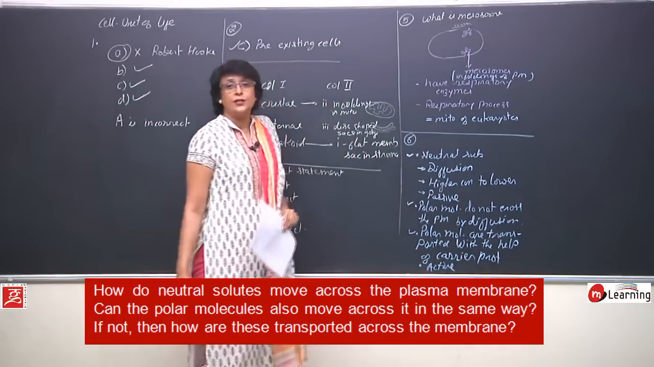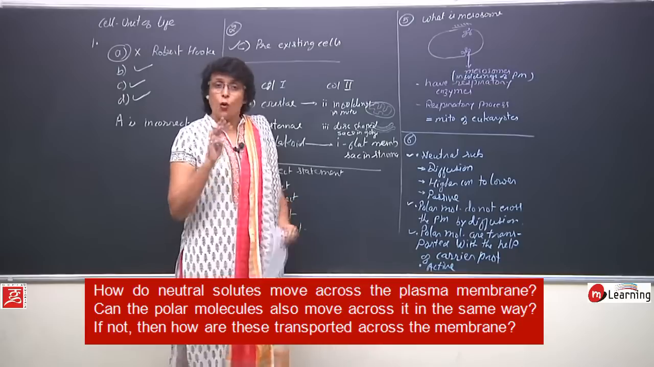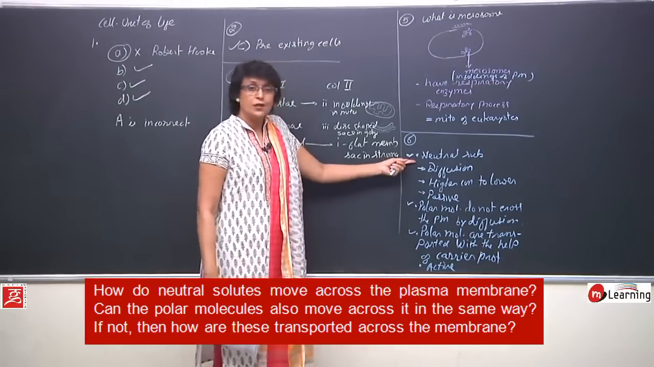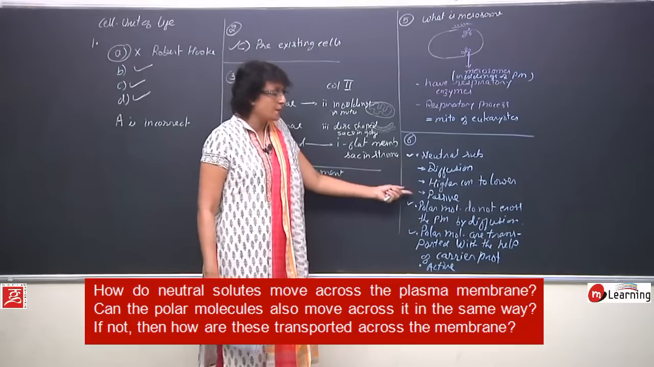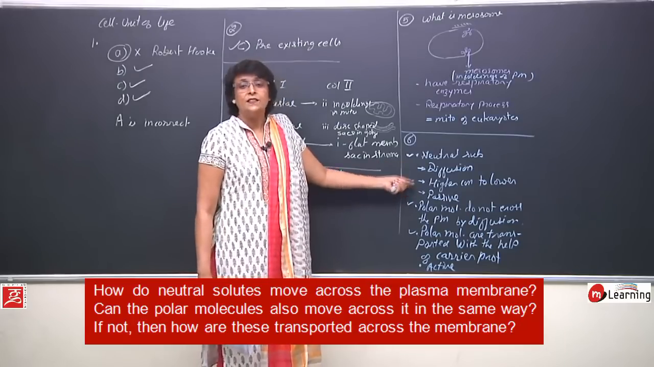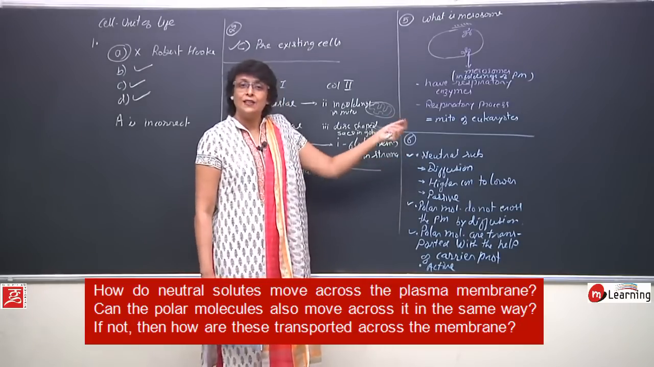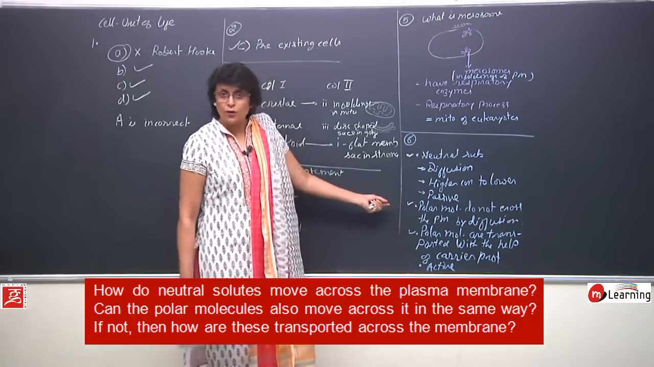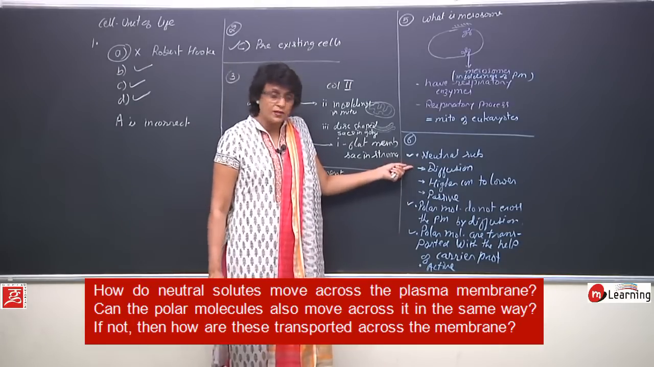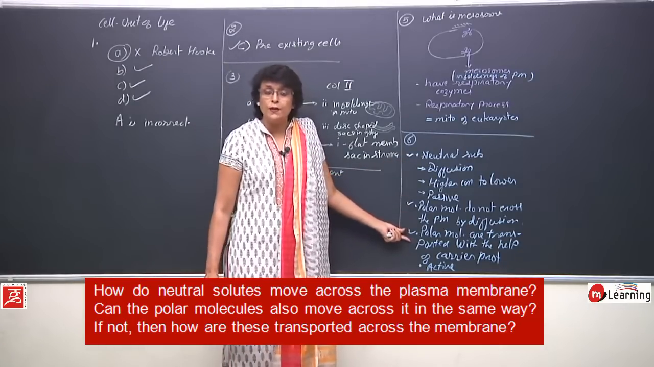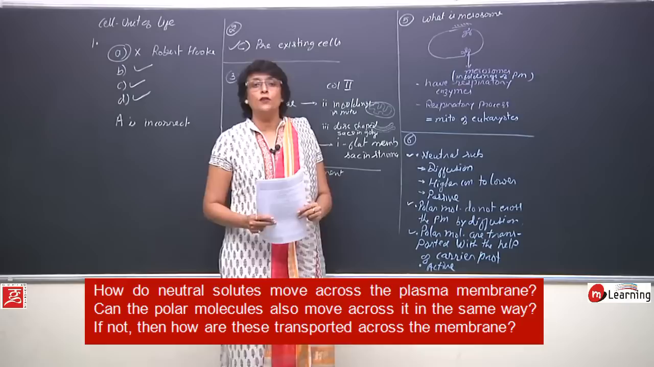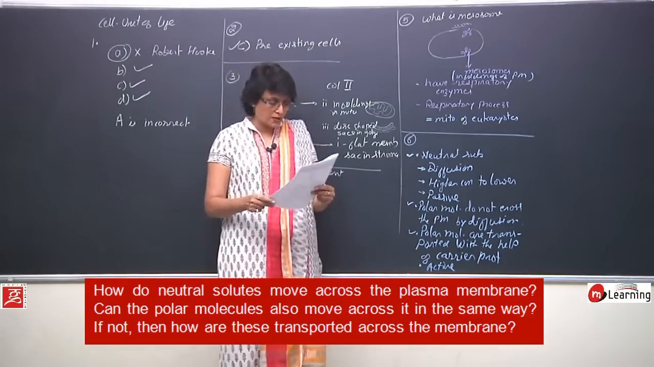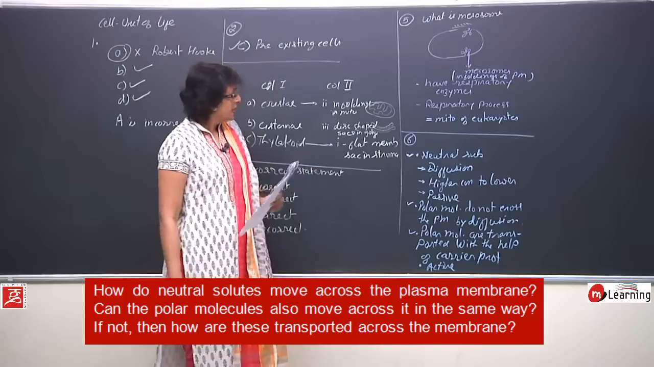So in our answer for this question, all three parts should be answered. First part, movement of neutral substances by diffusion, which is a passive process in which the solute moves from higher to lower concentration. Second part, polar molecules cannot cross the membrane in the same process. Third part, how do they move in? They move in with the help of proteins, which are carrier proteins. So all three parts of the question must be answered.